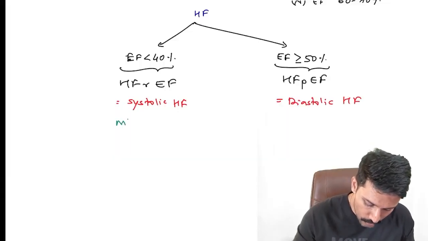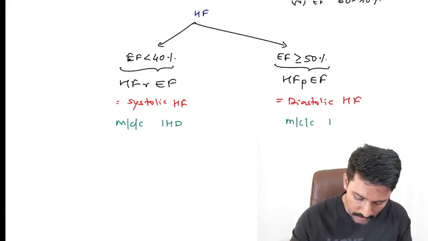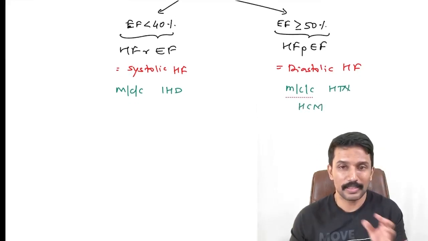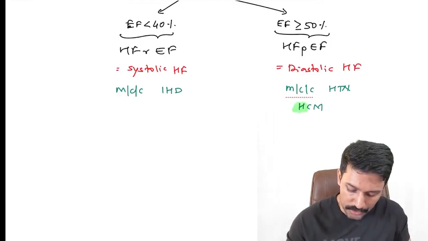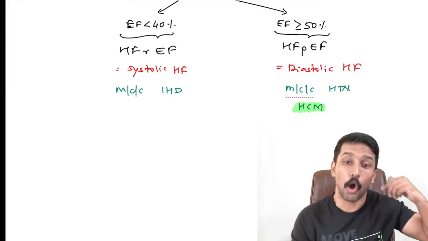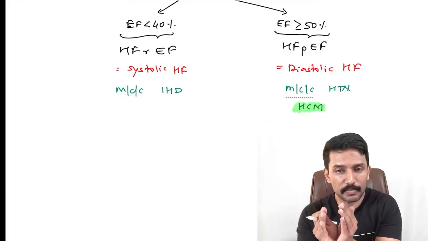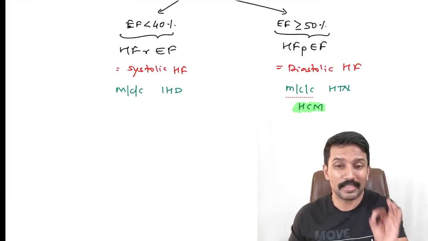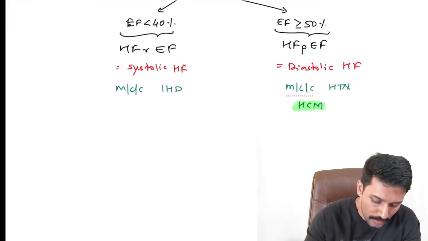The most common cause for systolic heart failure is ischemic heart disease or MI. The most common cause for diastolic heart failure is hypertension. Apart from that, hypertrophic cardiomyopathy also causes diastolic heart failure. I want you to remember this, because they repeatedly ask what kind of cardiac dysfunction occurs in hypertrophic cardiomyopathy. Only when obstruction develops is ejection affected. Till that time, it is concentric LVH. The LV cavity becomes small, so filling becomes difficult, so it's a diastolic failure. So hypertrophic cardiomyopathy causes diastolic dysfunction. Remember that point. That is about the classification.